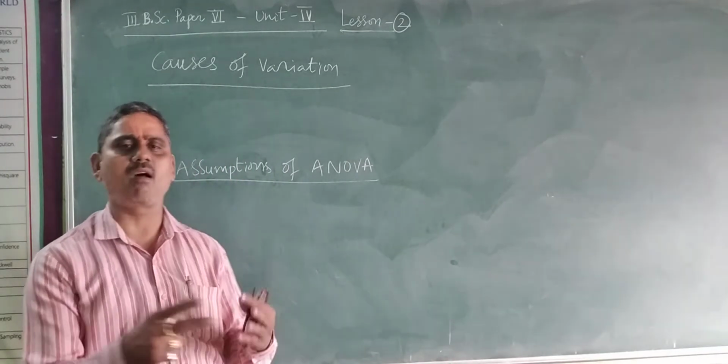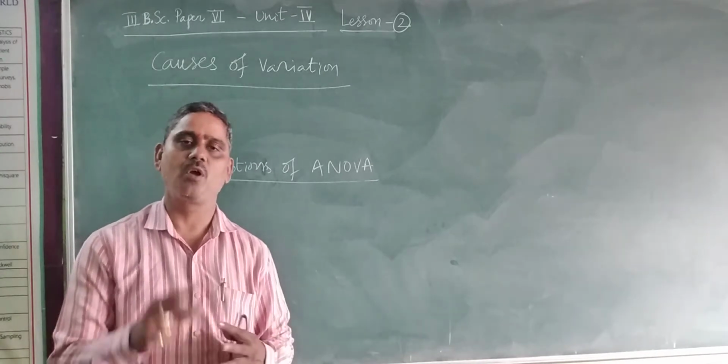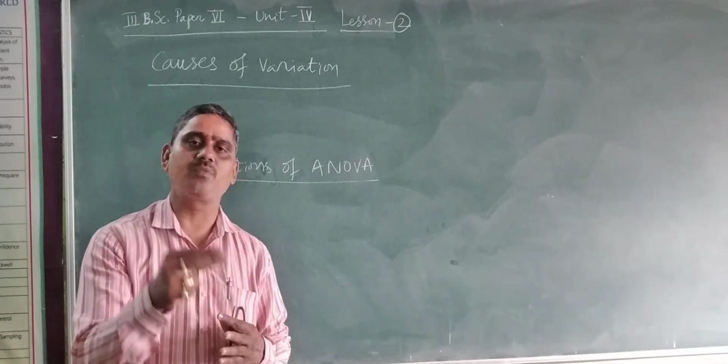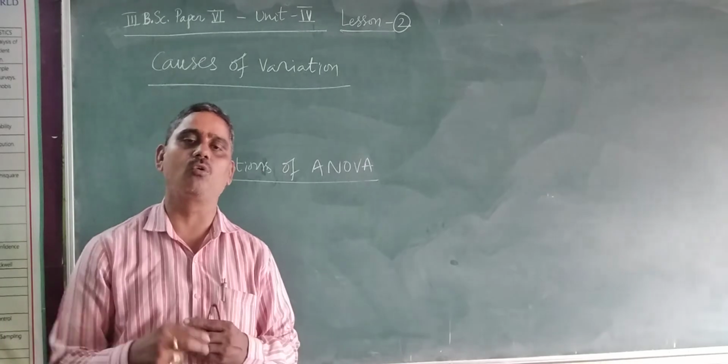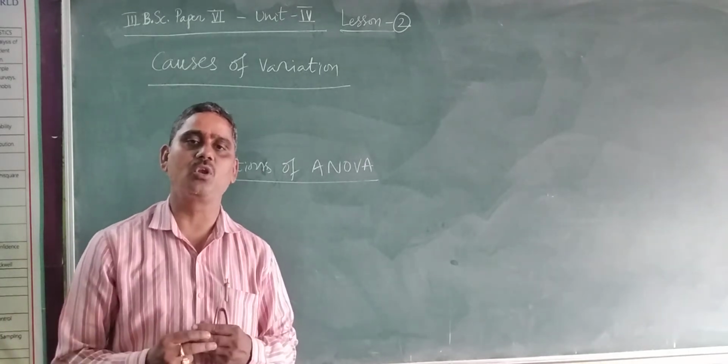On an average, for example, we got 150 kilos on a particular plot by applying treatment number 1. Similarly, by applying treatment number 2, we got another 160 kilos of yield.